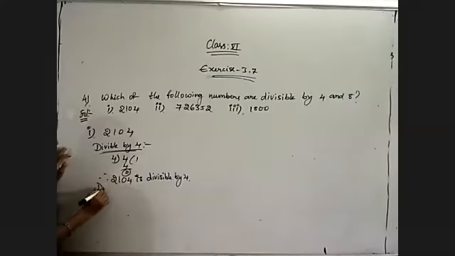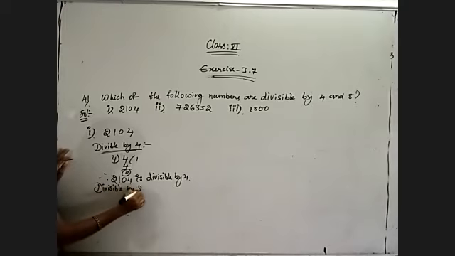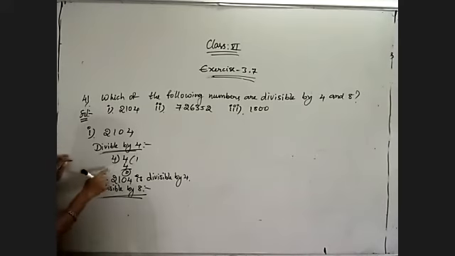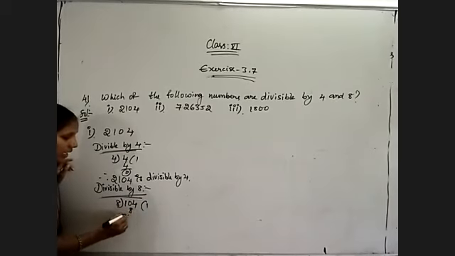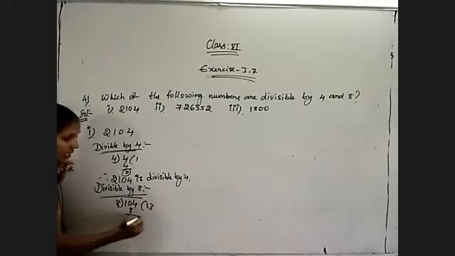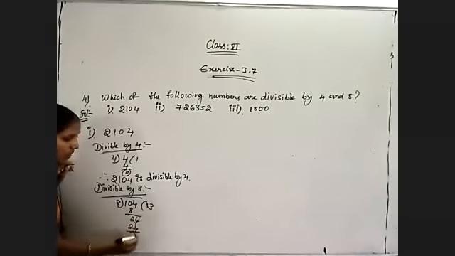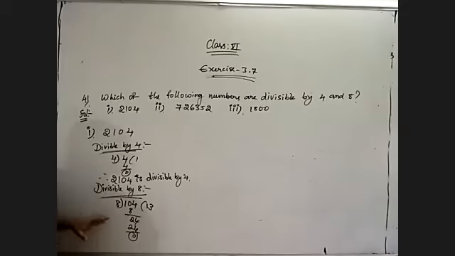Now we must also check whether it is divisible by 8 or not. For 8, we take the last three digits, that is 104. So 104 divided by 8. Just now we did: 13 eights are 104. 8 ones are 8, 8 threes are 24, remainder is 0. So 104 is divisible by 8, and this number is also divisible by 8.